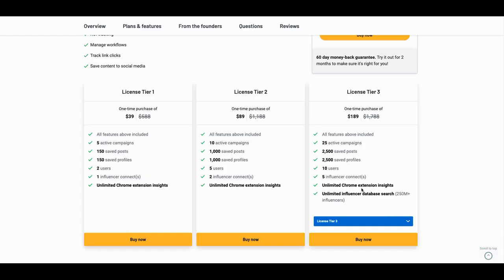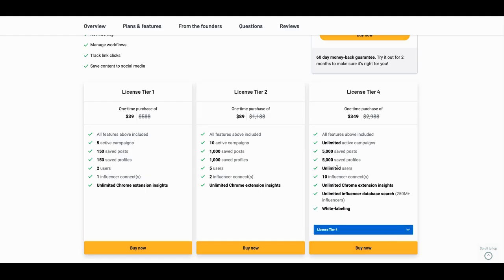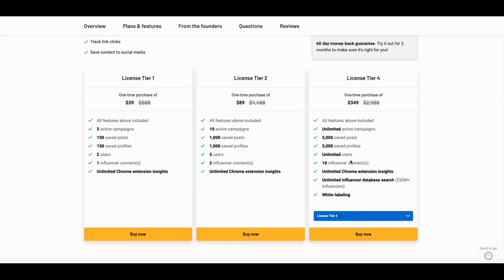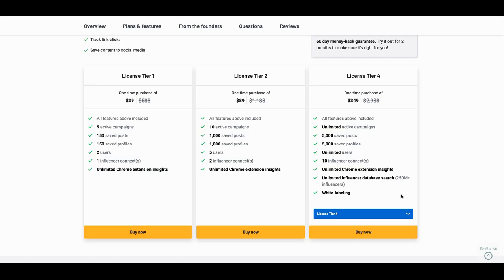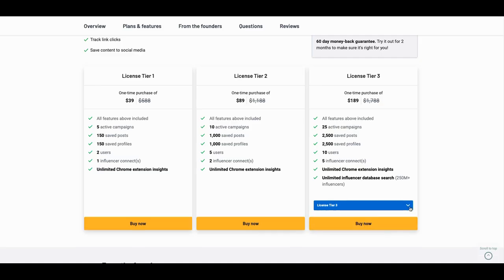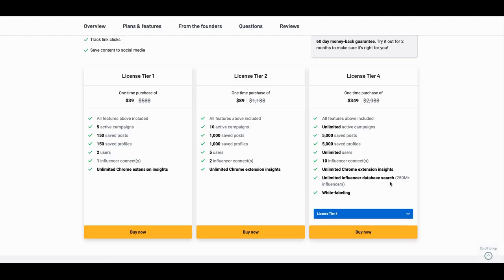Tier 3 doesn't give you white labeling. It gives you 2,500 profiles, right? 5 influencer connects, right? And you get 10 users here. Then you get unlimited users here. You can share a link if you want to share with other people, and they can see the inside of your profiles and what you're looking at through there, and you can revoke those at any time. So the power in this tool at least starts at tier 3. If you are an agency, I would at least do tier 4, right? Because it has the white labeling and so on. And the white labeling is just so you can use your own DNS and stuff like that.